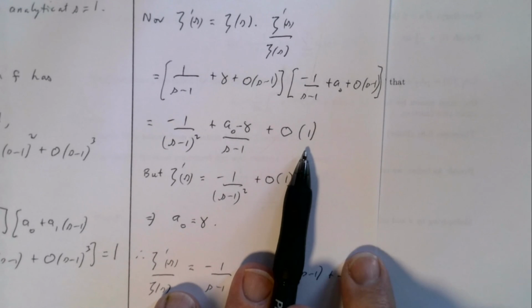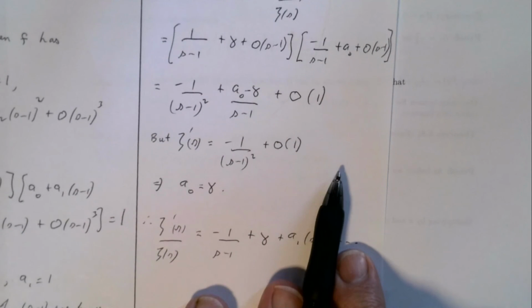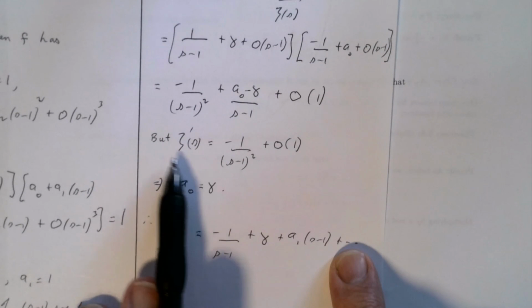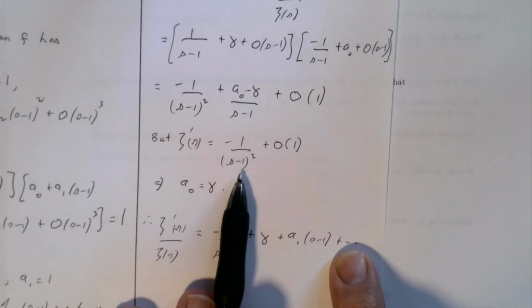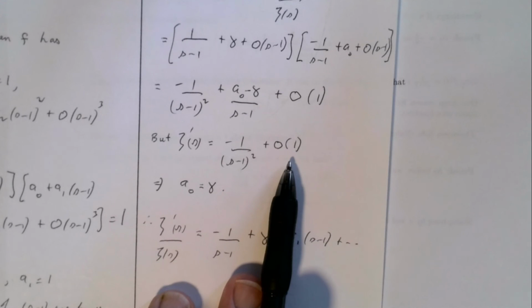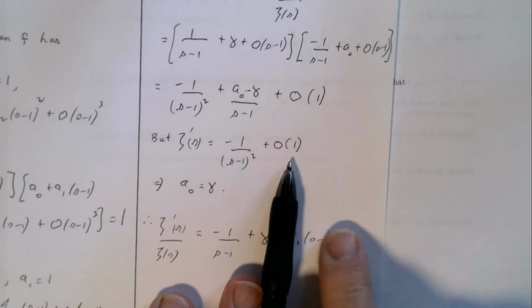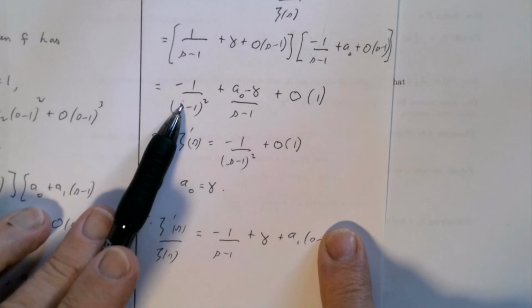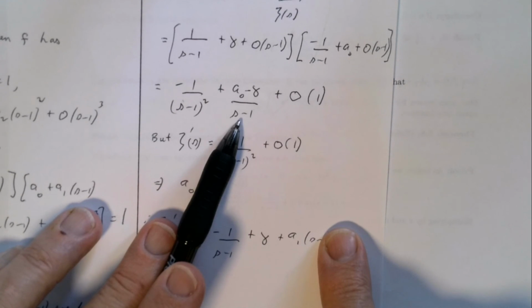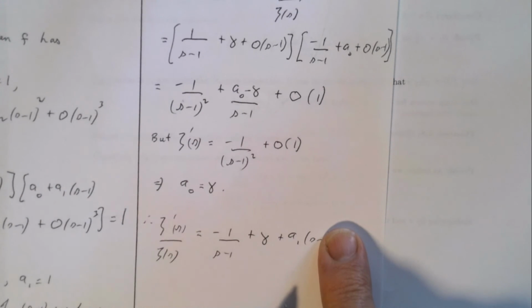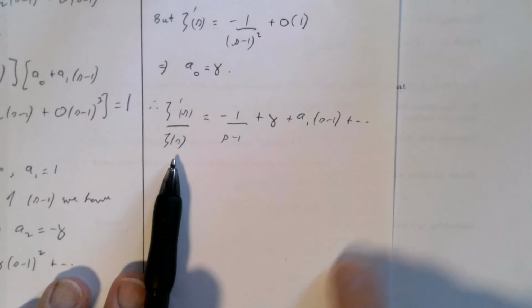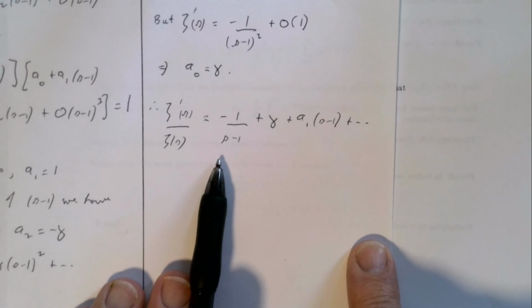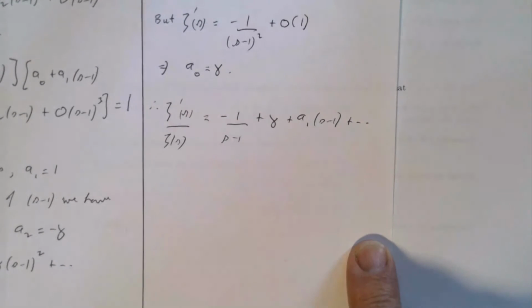So that's an expression now for zeta dashed, but I can differentiate zeta and get zeta dashed. Differentiating the series we already had for zeta, we get this term plus terms of order 1. If you compare and contrast, they match nicely. There's nothing for this to match with, so that means a naught equals gamma. So finally, the logarithmic derivative has this as its Laurent series, minus 1 on s minus 1 plus gamma plus a1 s minus 1, and so on.